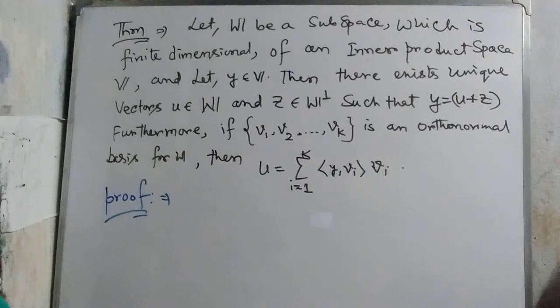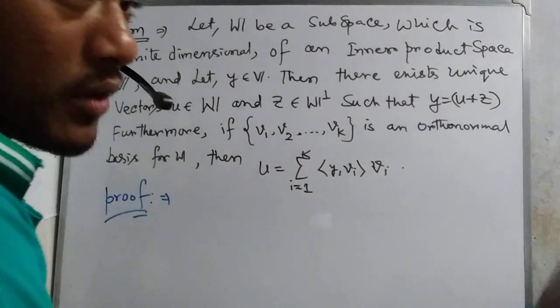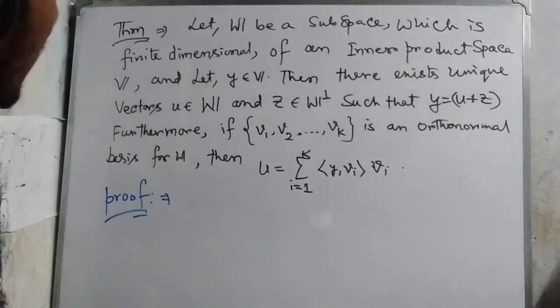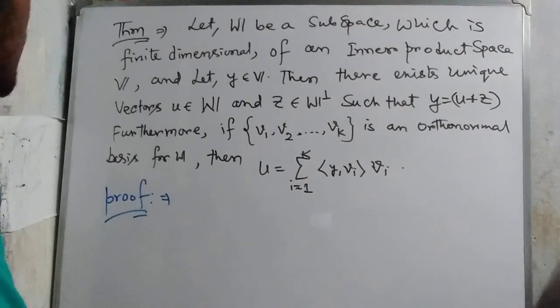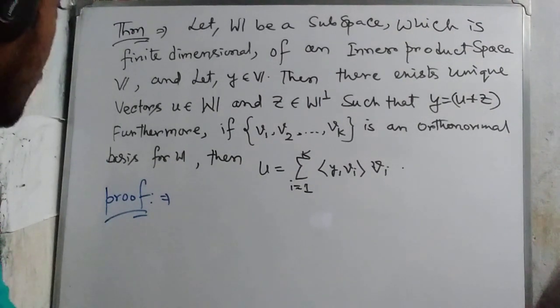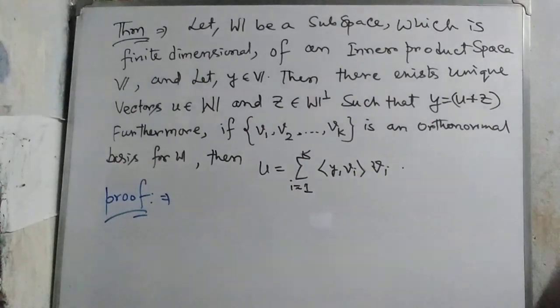So what this theorem says: this is one finite dimensional subspace. We know that a subspace with finite dimension means the number of vectors in the basis is less than infinity. And V is an inner product space: we define some inner product, and some conditions are satisfied by those inner products on the elements of V. Then we call V with the inner product an inner product space. And further, Y belongs to V.